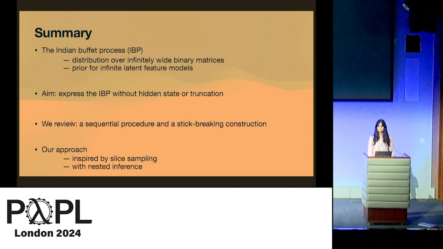We will first review two representations of the Indian buffet process, the sequential procedure and a stick breaking construction. The first one needs hidden state in order to be implemented, and for the second one, we would get a program which does not terminate, so we would need some sort of truncation. Then we will take a look at our approach, which is inspired by slice sampling, and it also requires nested inference.